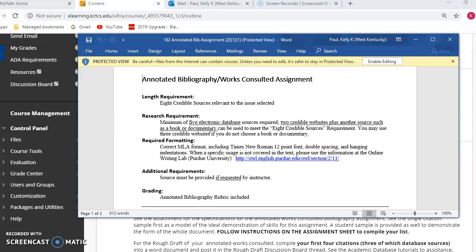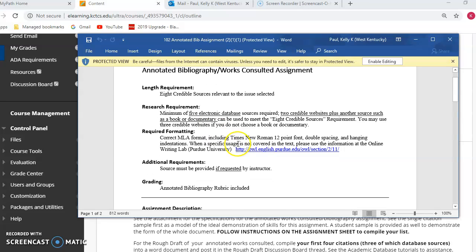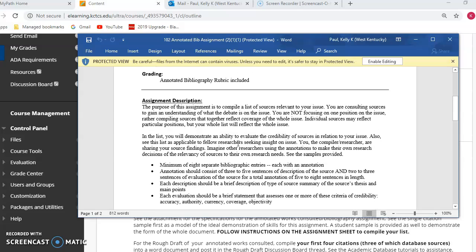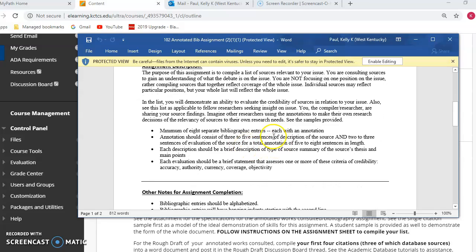I also had that in the folder from last week, so you can go there as well. With this assignment, you're making a regular works cited page, but you have to have these entries. Within the works cited, after you have the entry, your annotation will be 3 to 5 sentences, and that's summary. So you're going to summarize the article in 3 to 5 sentences.